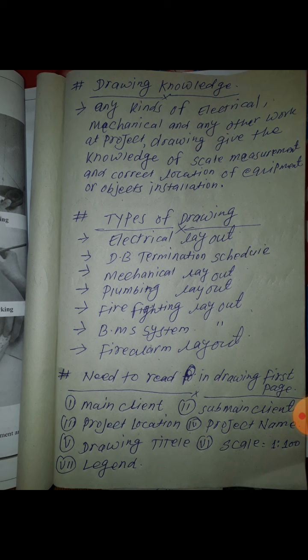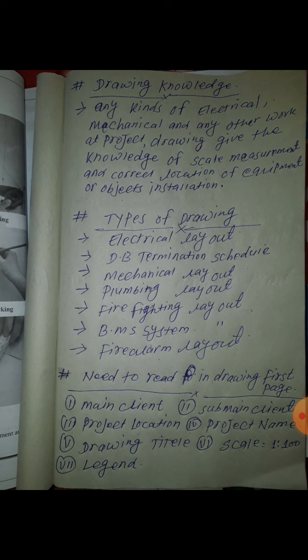Electrical work is taken by an electrical company, mechanical work by a mechanical company, and plumbing work by a plumbing company. So these are different subcontractors.